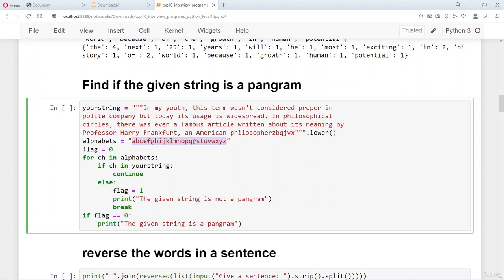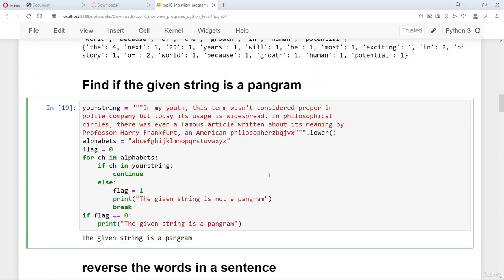So if the character is in the string already, then we say that if it is not in the string, then certainly that is not part of the string, and we also convert it into lowercase. So as you can see, we intelligently check that take each and every character in alphabets.